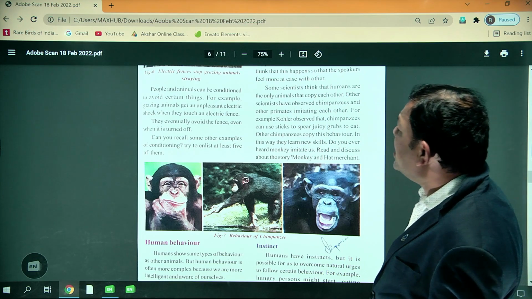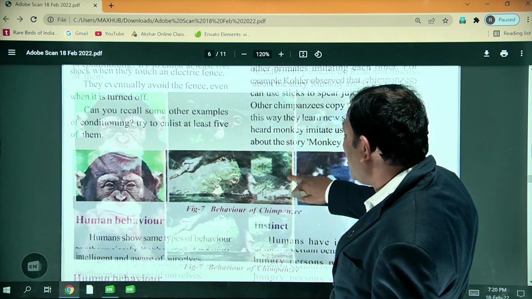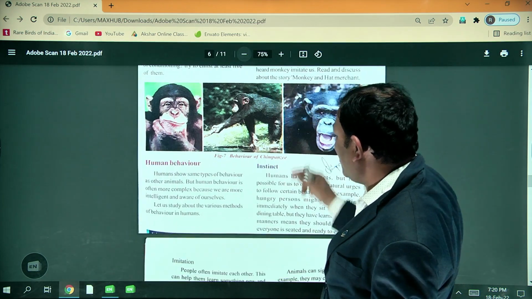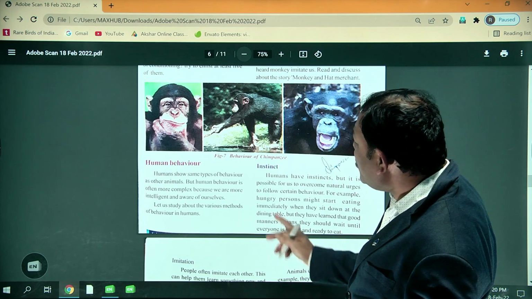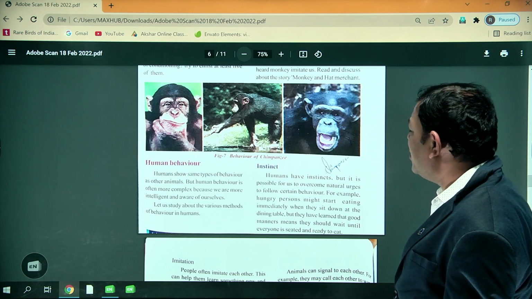Okay, so these are the day-to-day life we can see. Next one is you can see here. So human behavior: what are the instinct and what are that imitation like?